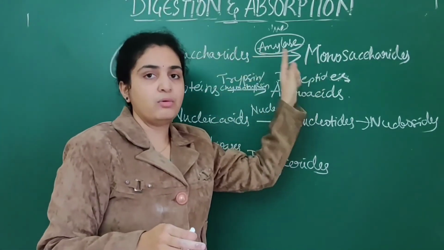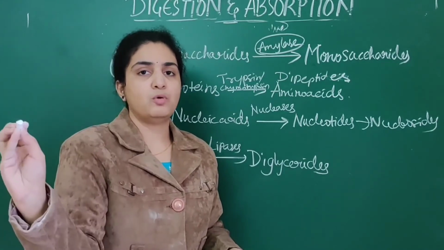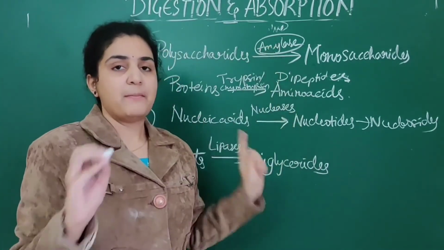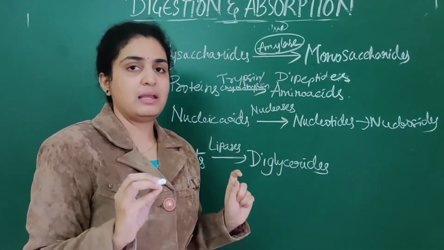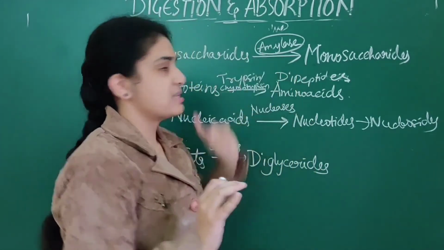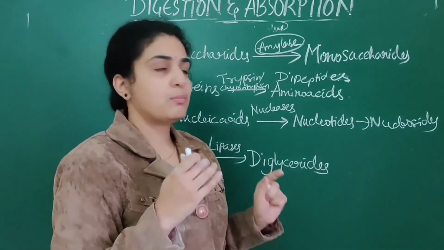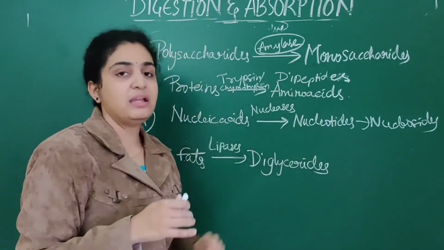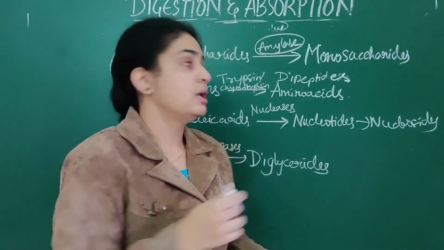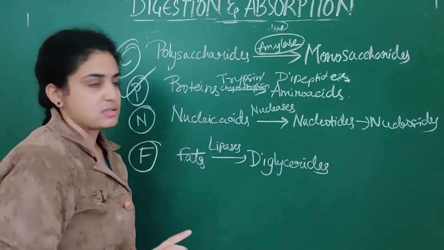Polysaccharides are broken down into monosaccharides. Wherever you see how carbohydrates are broken down, it means through amylase, that is pancreatic amylase as well as salivary amylase. How are proteins broken down? Proteins are broken down into dipeptides by trypsin or chymotrypsin. This you should remember because by name you can't understand it.